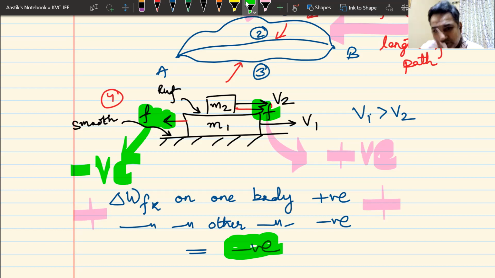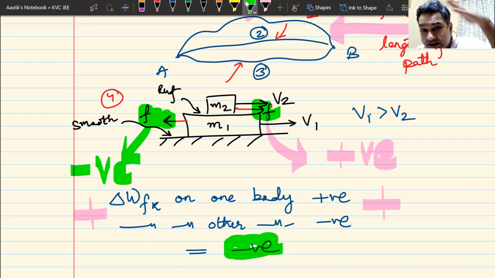Block 1 is faster and will move farther. Block 2 is slower and will move less. The force is the same, but the distances are different. The lower one is moving more, the upper one is moving less. So the lower one's work will win, and that work is negative. That is why the entire answer is negative. Can I have some raised hands that the answer would be negative in the case of kinetic friction?